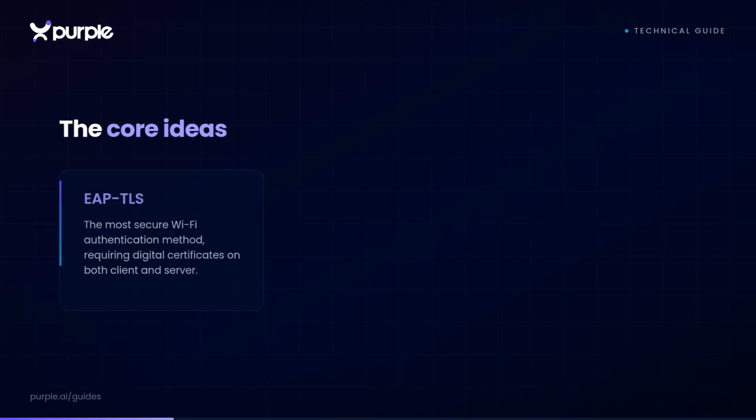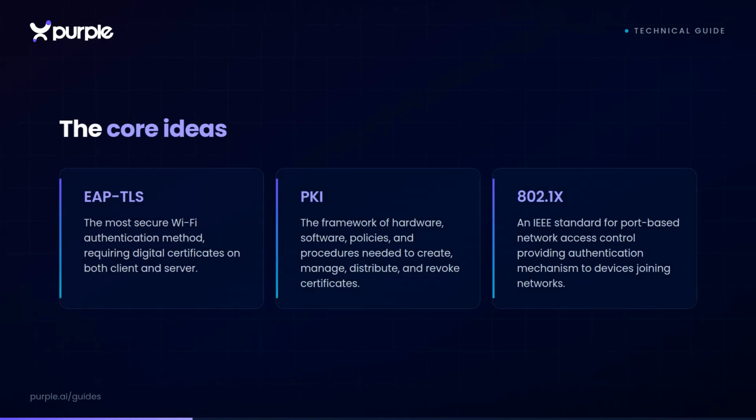Three core ideas underpin certificate authentication. First, EAP-TLS is the most secure Wi-Fi authentication method, requiring digital certificates on both client and server. Second, PKI provides the framework of hardware, software, policies, and procedures needed to create, manage, distribute, and revoke certificates. Third, 802.1X is the IEEE standard for port-based network access control that provides authentication for devices joining networks.